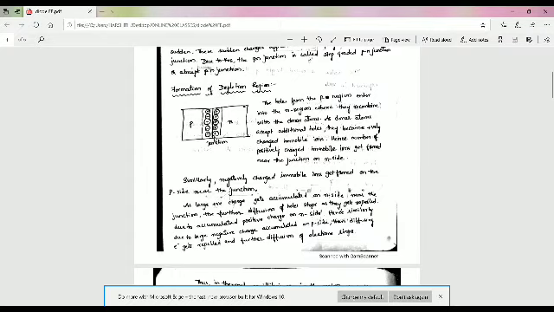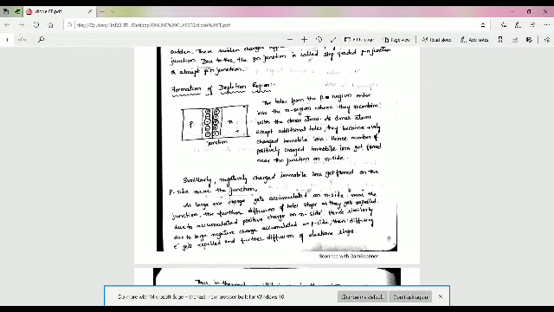There are a large number of holes on the P side, while a very small number of holes on the N side. So on the P side, the majority charge carriers are the holes. On the N side, the minority charge carriers are the holes. So that's why in this region more holes are there, and in this region fewer holes.